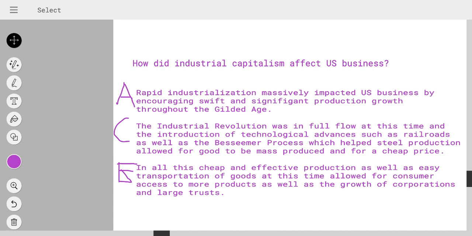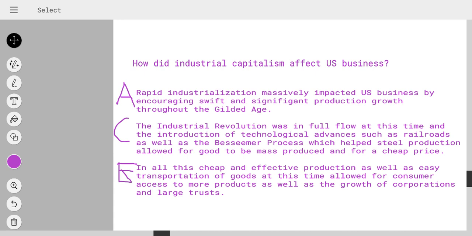Next, I'm going to explain my historical evidence for this. So, the Industrial Revolution was in full flow at this time, and the introduction of technological advances such as railroads, as well as the Bessemer process, which helped steel production, allowed for goods to be mass produced and for a cheap price. And then we go and move on to the explaining portion.